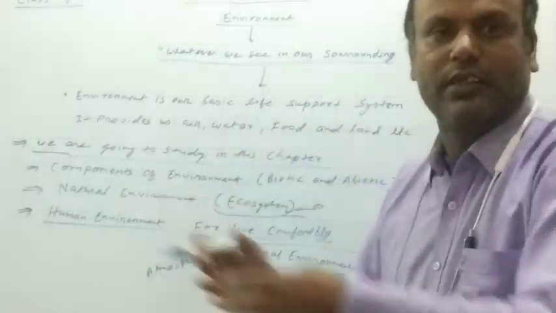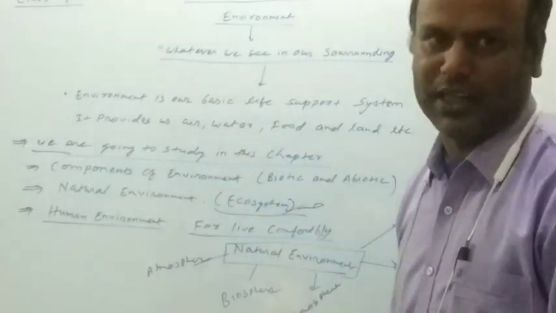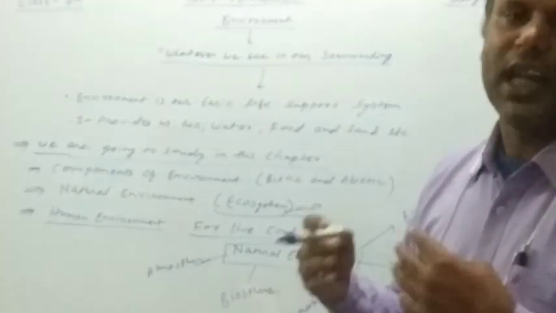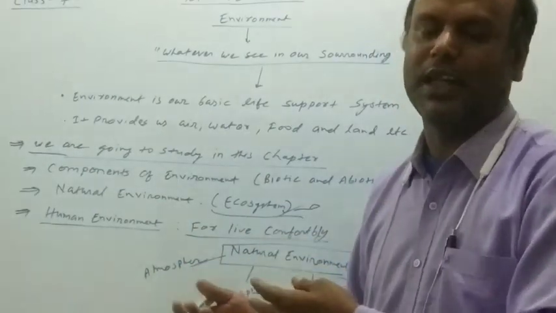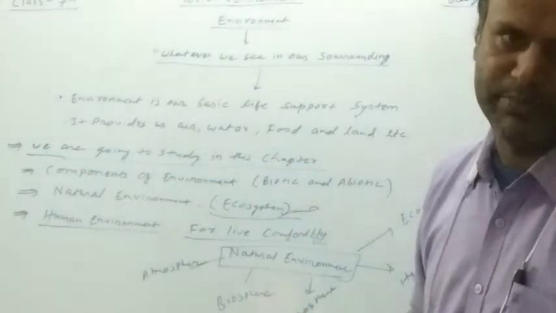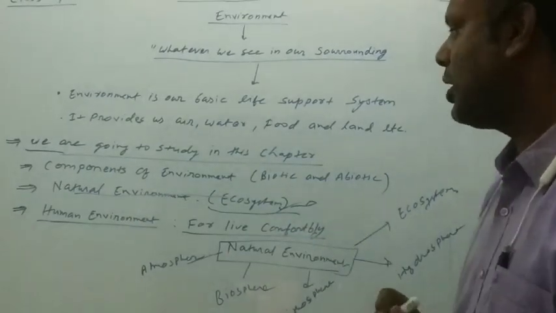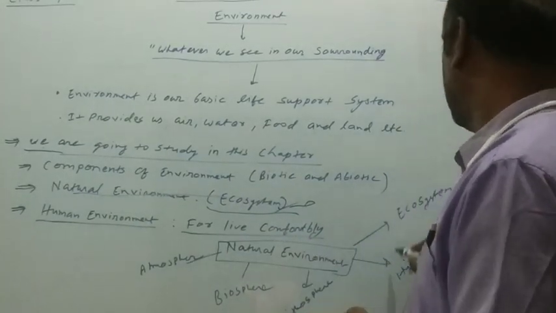For example, human being need oxygen which is given by the plants, and carbon dioxide is needed by the plant which is given by the living organisms. So we talk about these are the components of environment. This is called natural environment, and the next one is the different realm of the earth.